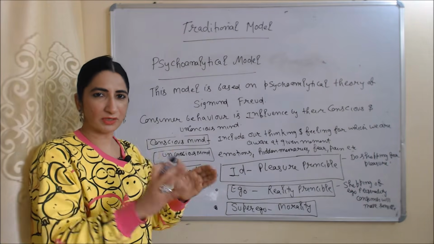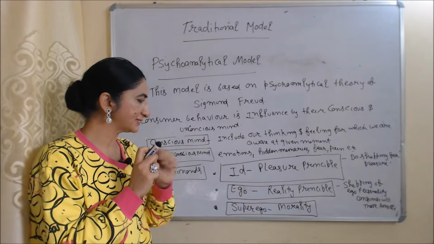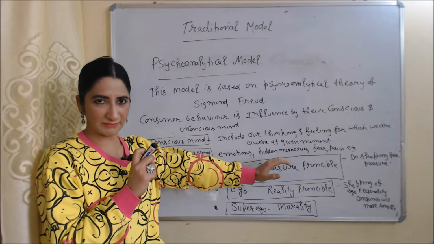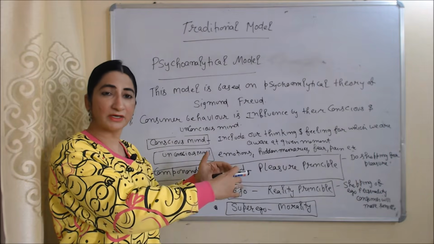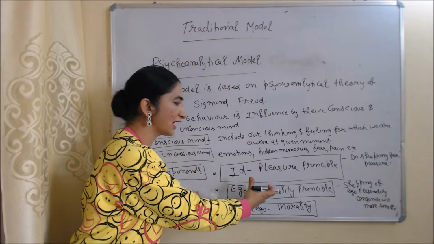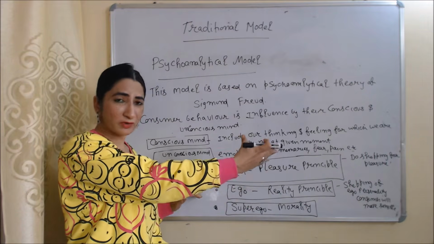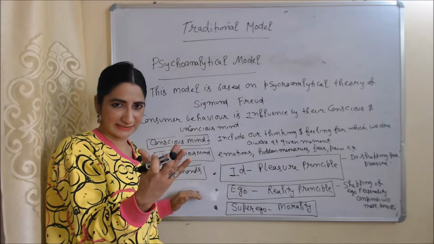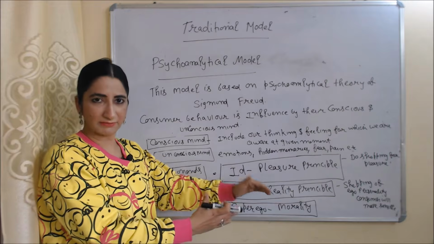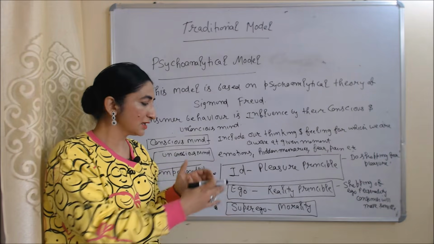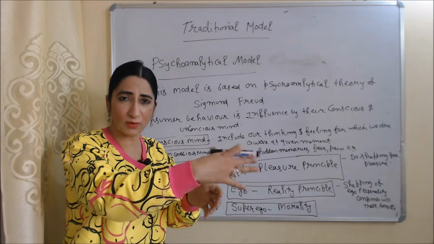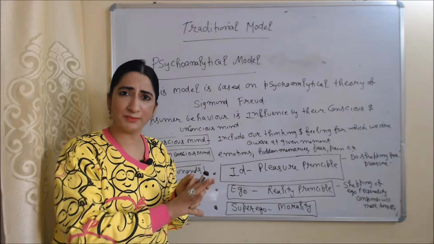According to this model, personality basically has three components: id, ego, and superego. Id is based on the pleasure principle, which means an id personality consumer will do shopping for pleasure only. On the other hand, ego is based on the reality principle. That's why the shopping of an ego personality consumer will be more sensible. Last is superego, which is based on morality. Before buying any product, a superego personality consumer will clearly analyze what is right and what is wrong. After that, they will buy the product.